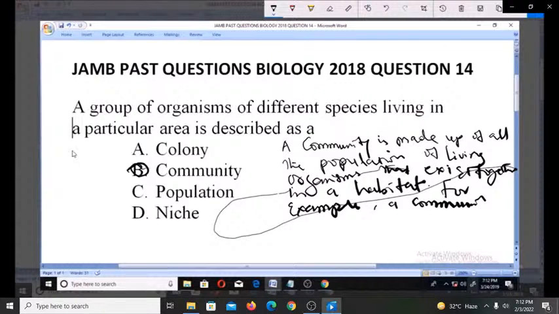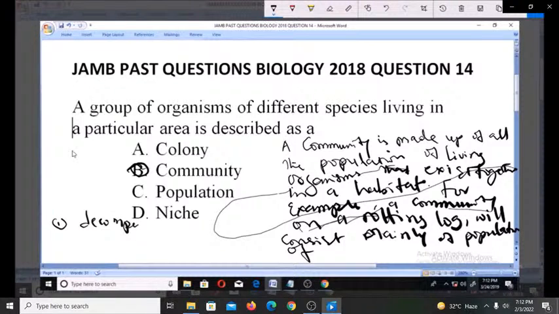This community living on a rotten log will consist mainly of populations of, number one, decomposers. Examples of decomposers are things like bacteria and fungi. I'm giving you an example of a community.